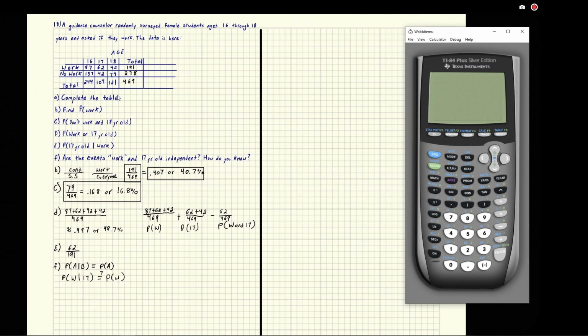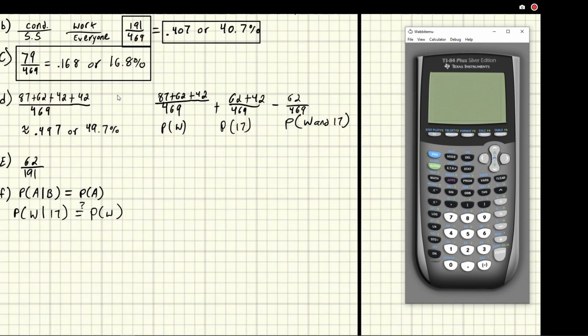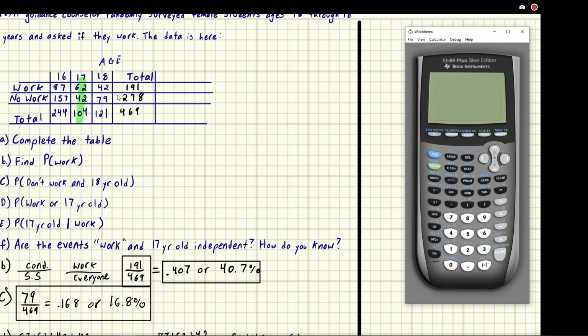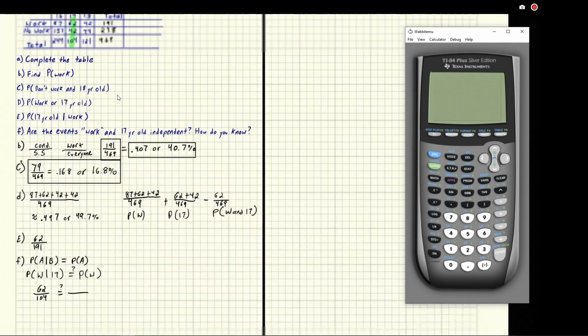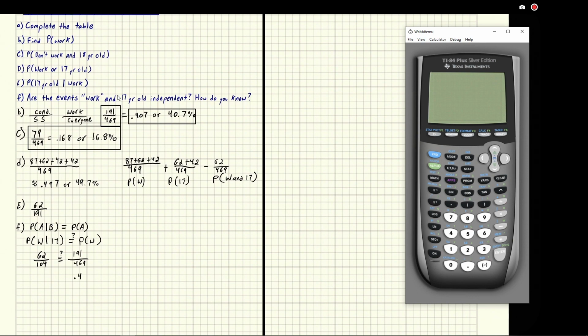So we say it's given 17, so we highlight all the 17s. So the total for 17 is this 104 that's right here. So we write that in as our bottom number, 104. And our top number is all the people that work in there. So we say, okay, well, the only workers here are the 62. So we put 62 on top. Is that equal to this next probability? And that's the probability of work, just work in general. Well, we found the probability of work earlier in part B. So we go to part B and we got 191 over 469. And when we converted to a decimal, we got 0.407.